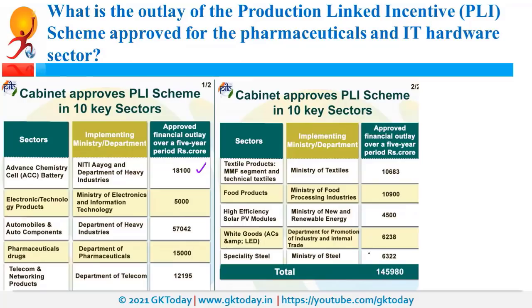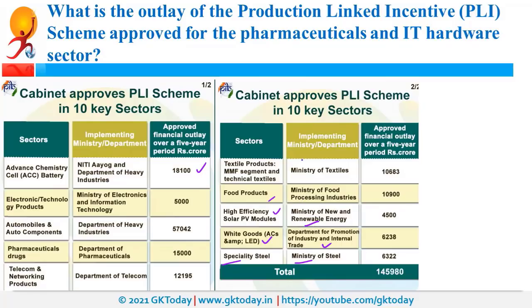As of now, these are 10 sectors. So for example, it has been announced for specialty steel. Which is the nodal authority for this? It is Ministry of Steel. For white goods such as AC and LED, DPIIT is the nodal authority. DPIIT is under Commerce Ministry. For high efficiency solar photovoltaic modules, MNRE is the nodal ministry. For food products, Ministry of Food Processing is the nodal ministry.